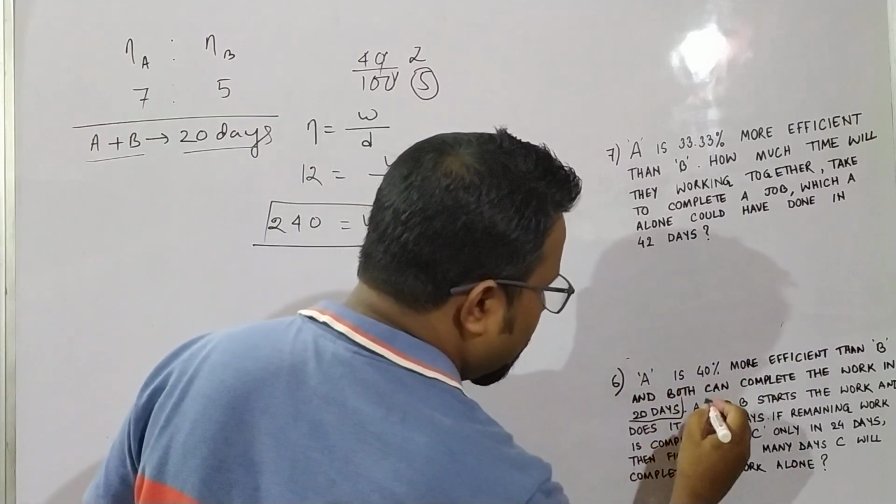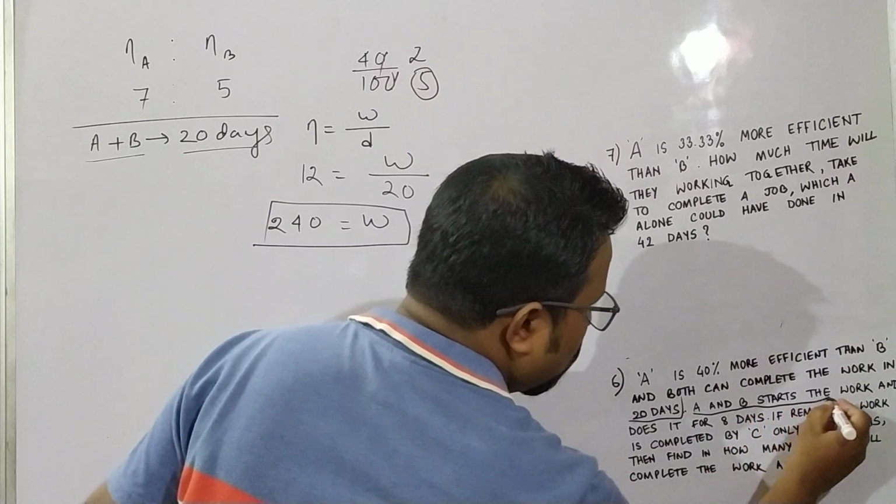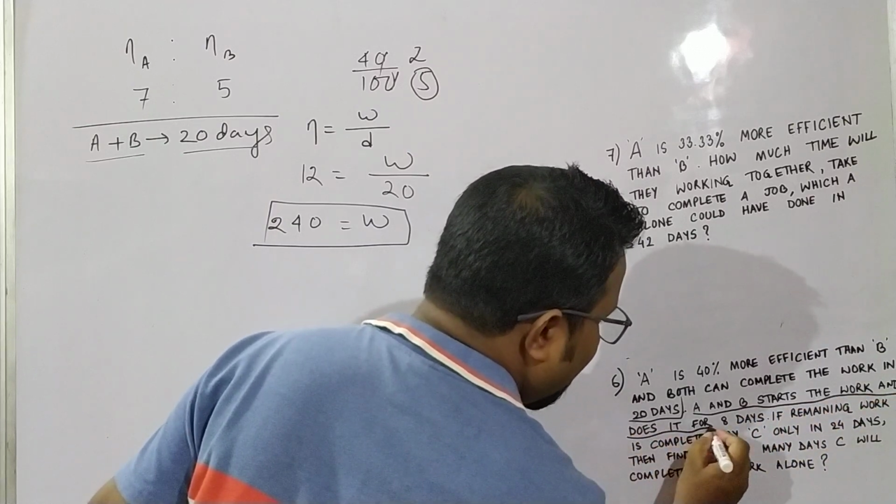Okay, next, what are they given? A and B start the work and do it for 8 days.